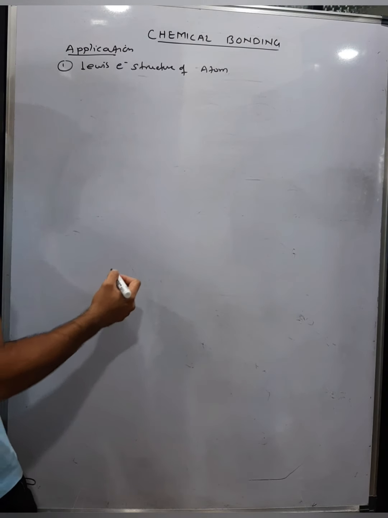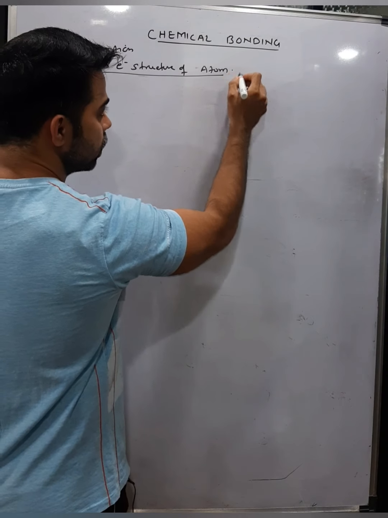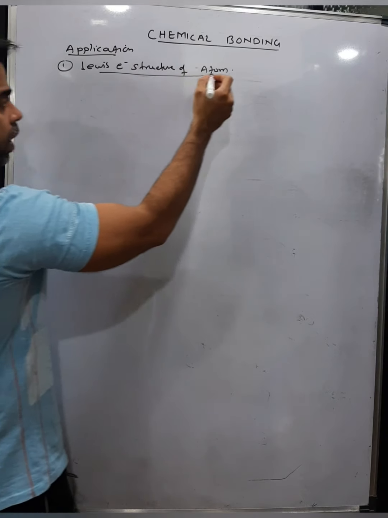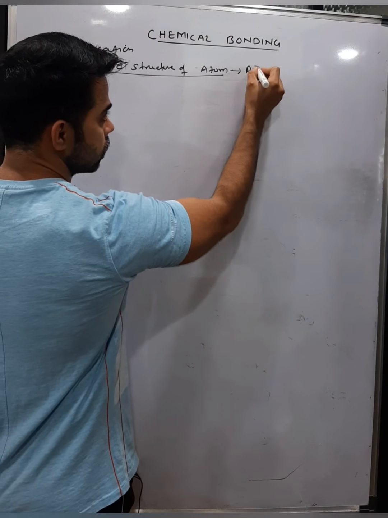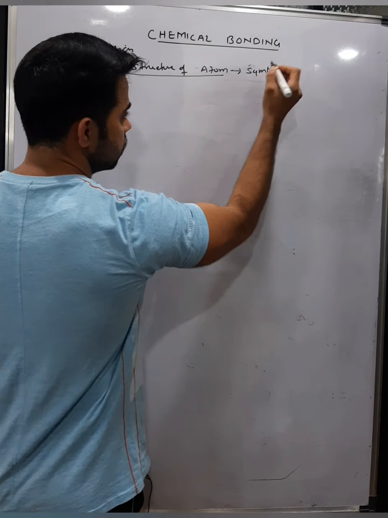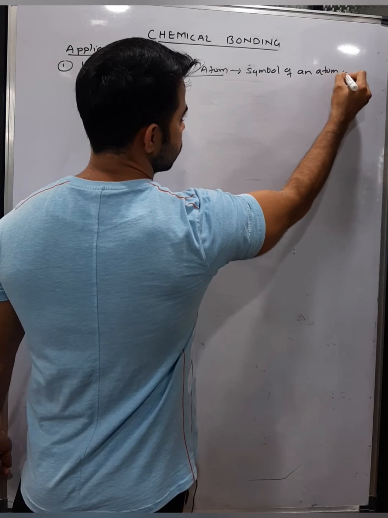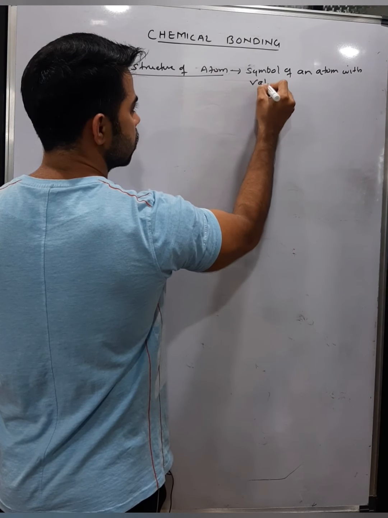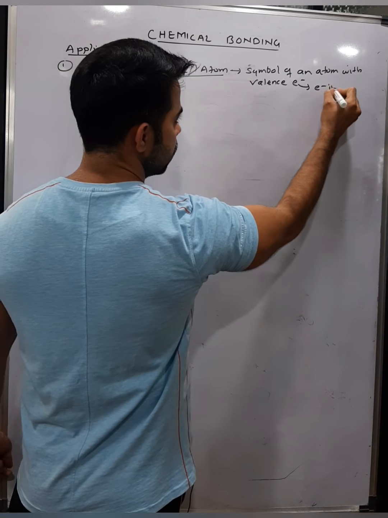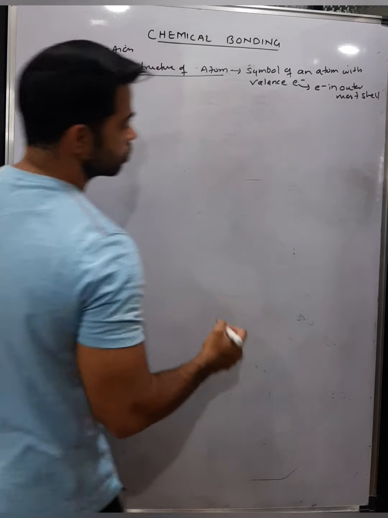In this electronic structure, we represent a particular atom with its valence electrons, more precisely, the symbol of an atom with its valence electrons. Now what is a valence electron? A valence electron is an electron in the outermost shell.